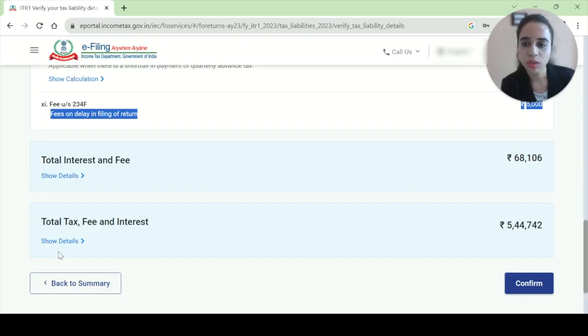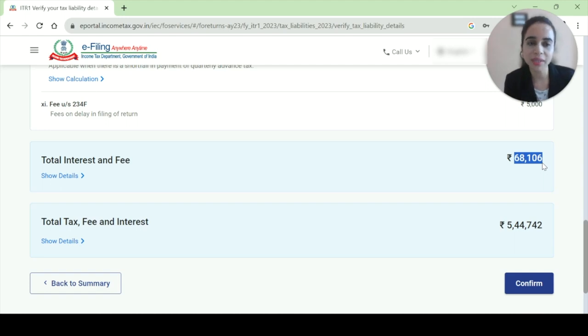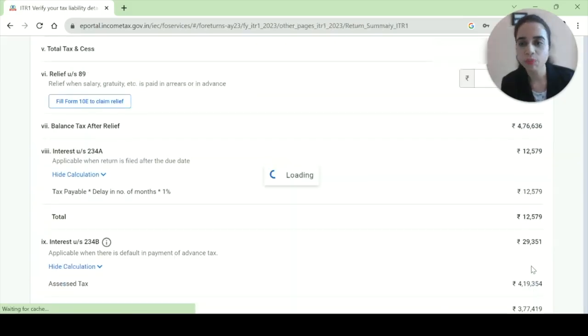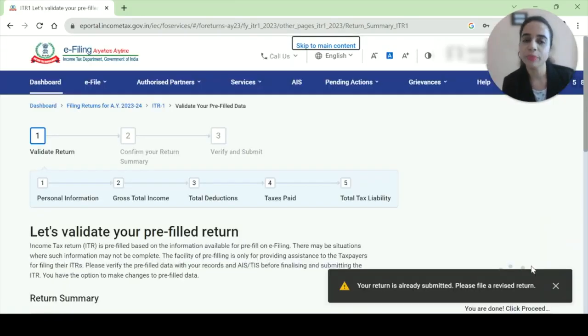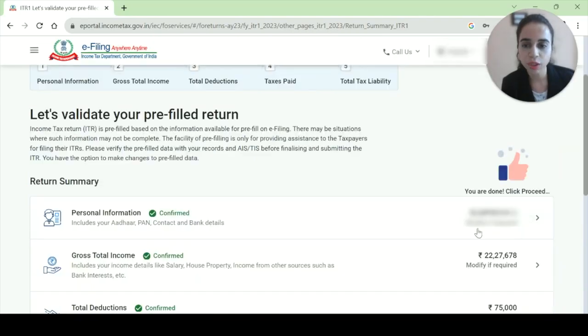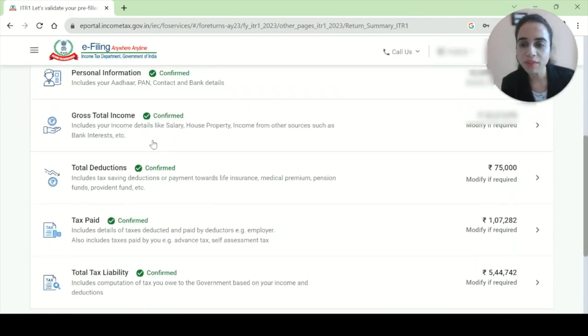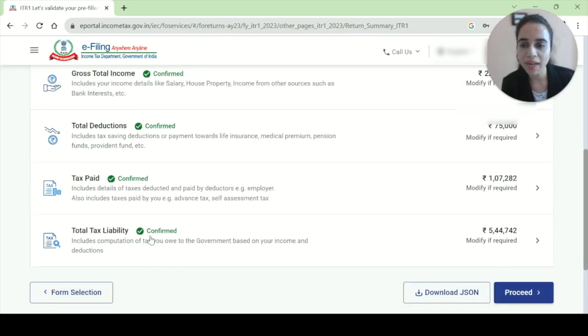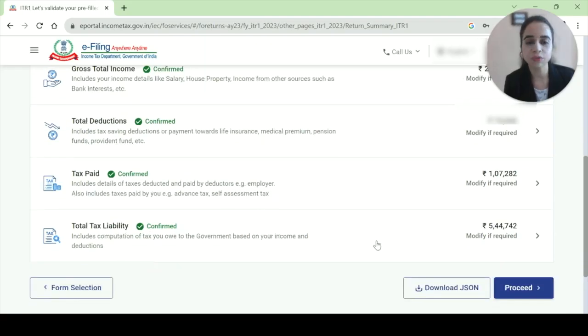So it is saying total interest and fee is 68,106. So interest and penalty is 68,000, and the total tax which we are liable to pay is 544,742. Now I agree that yes, I am ready to pay 544,742. Now you can see all the 5 sections 2, 3, 4 tax paid liability is confirmed.